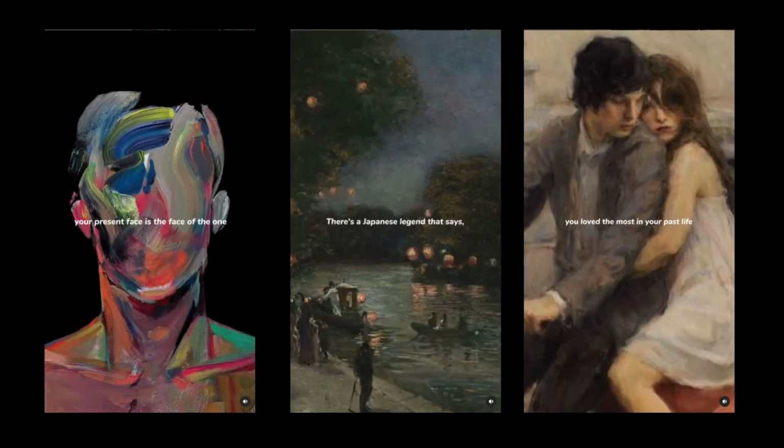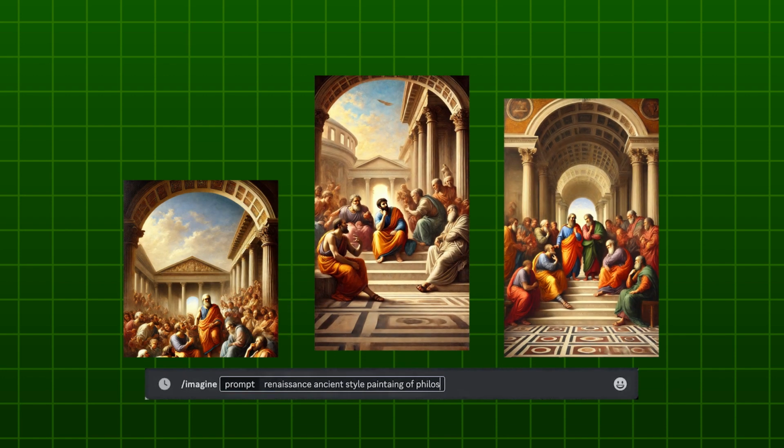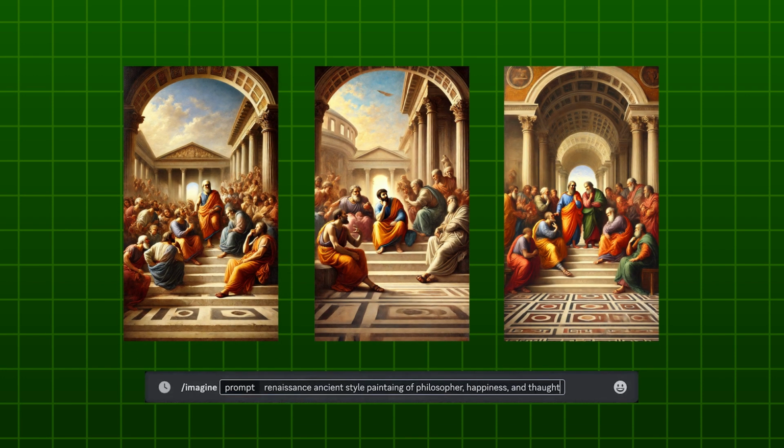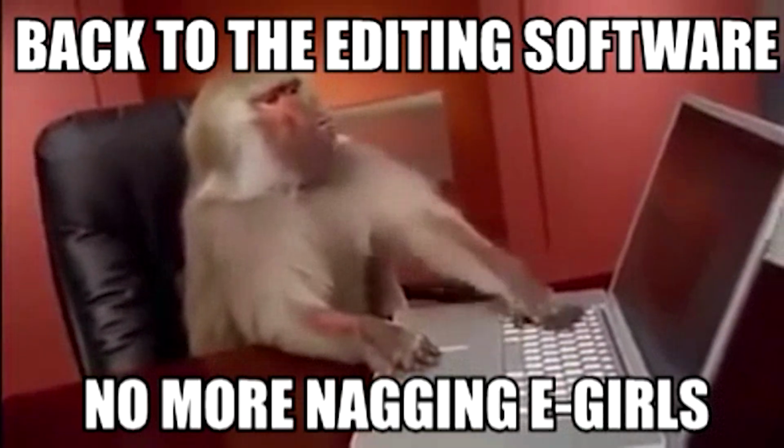Since our quote has 3 key themes, we'll ask Midjourney to create 3 images: a Renaissance-style painting of ancient Greek philosophers, an image representing happiness, and one of someone deep in thought. Once you're satisfied with these AI-generated images, import them into your video editing software.